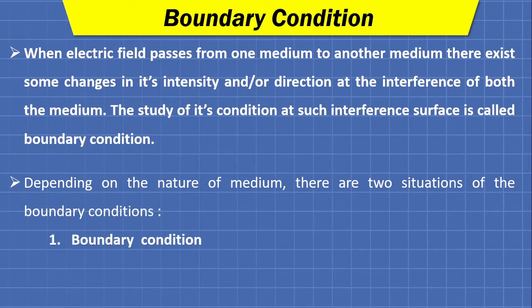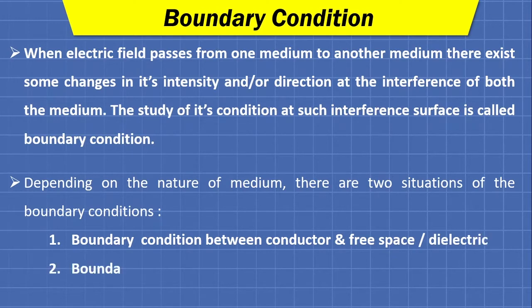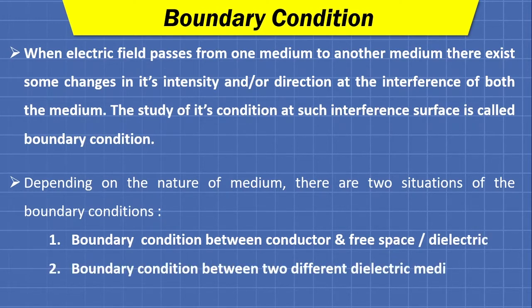These are the boundary conditions between a conductor and free space or a dielectric medium, and the second one is the boundary condition between two different dielectric mediums. We are going to cover both situations in separate videos. So in today's video we are going to discuss the boundary condition between a conductor and free space.